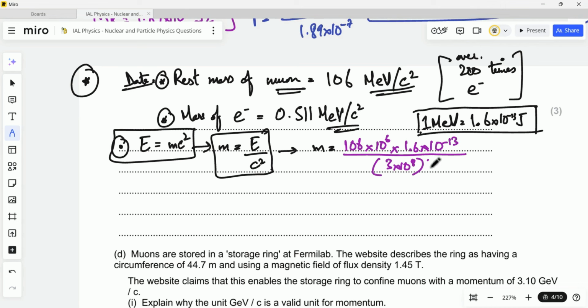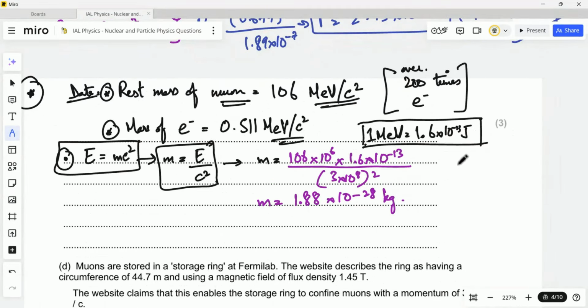And what is the speed of light? The speed of light is 3 into 10 to the power 8, and we have a square over here, so I put a square over here as well. So the mass of the muon will be 1.88 into 10 to the power minus 28 kg. This is the mass of the muon.